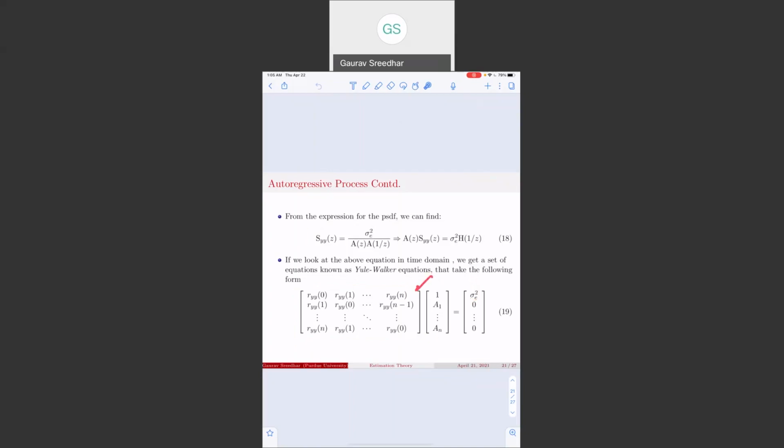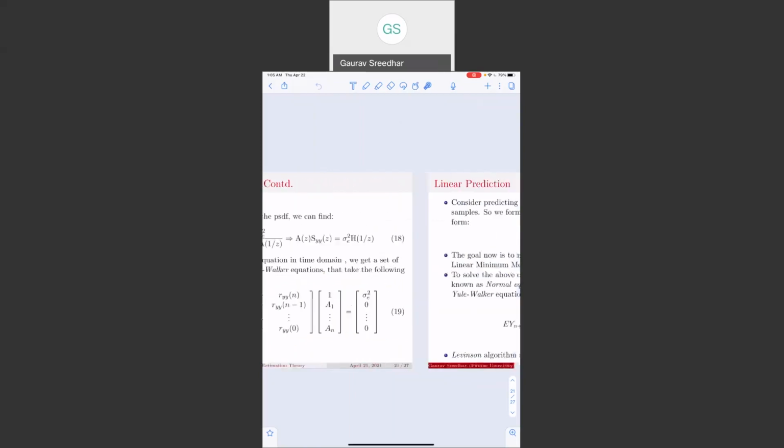And this has n plus 1 linear equations, and we have to solve for n plus 1 unknowns that are present.